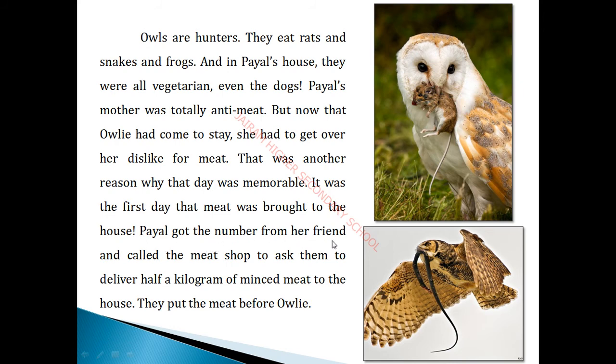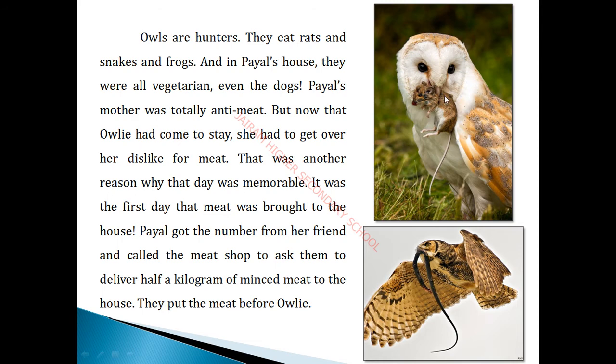Payal got the number from her friend and called the meat shop to ask them to deliver only half a kg of minced meat. Minced means cut into tiny pieces. They put the meat before owlie. So you just see how great a person Payal is, and then Payal's mother, isn't it? Even though they are not eating any kind of non-veg item, they are bringing meat from the meat shop and providing the food to the owl. Such a great and caring person we call who? Payal and then Payal's mother.